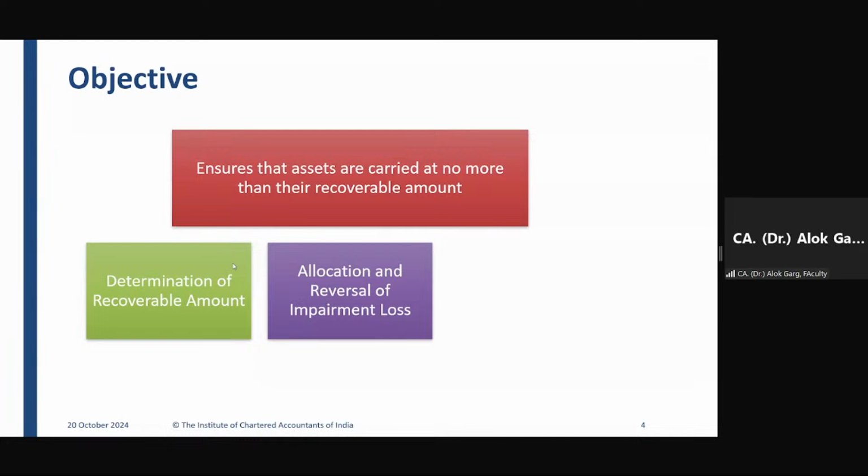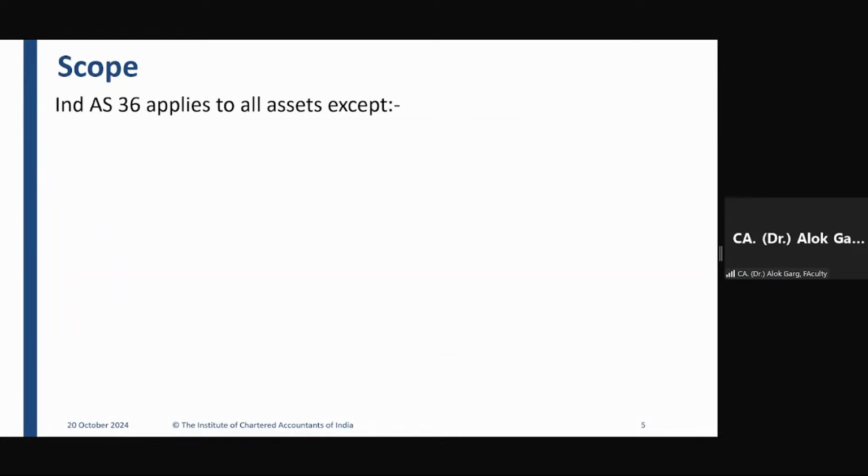Friends, then this standard says how to determine a recoverable amount. Okay. So we will be understanding how to compute the recoverable amount. This standard also talks about how to allocate the impairment loss. Whenever it talks about allocation, it talks about allocation of impairment loss on the cash generating unit, right? This standard also talks about the reversal of impairment loss, right? When an impairment loss will be reversed. And then the last one is disclosure. Friends, this standard is applicable to all the assets except a few. So technically speaking, this standard applies to all the assets except a few standards.